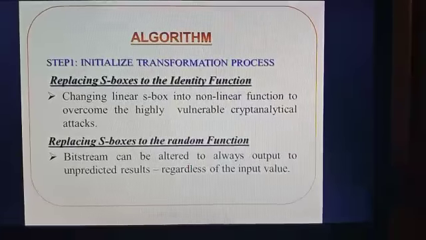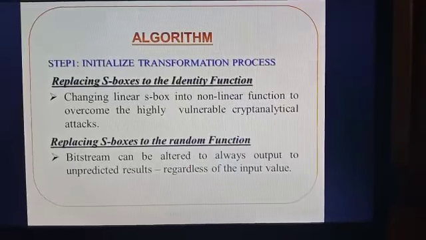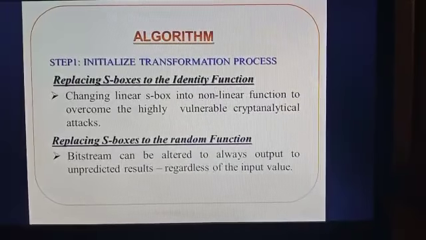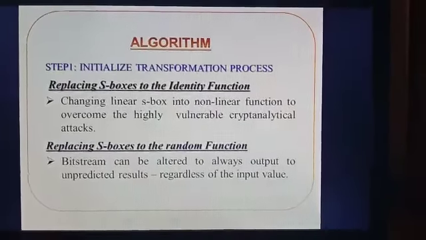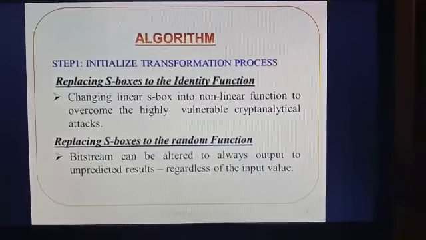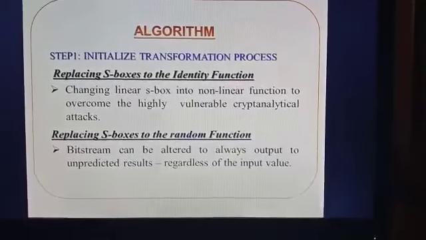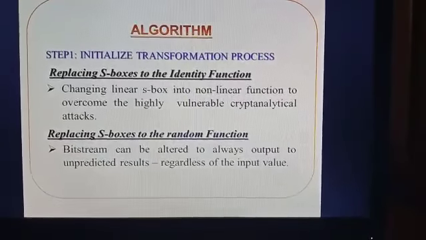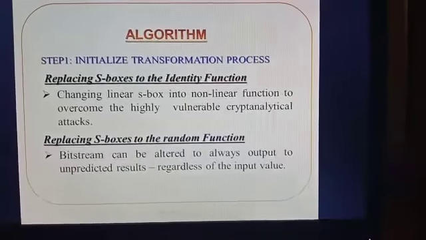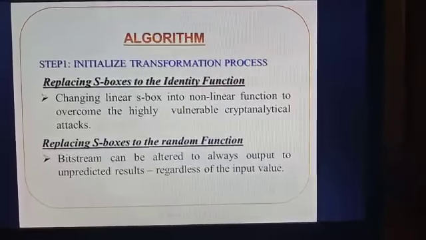And next, replacing S boxes with a random function. Bitstreams can be altered to always output unpredictable results regardless of the input value. If we give the value as 1, the output is -1, while for 2 the output will be -28 or something else, which will be more confusing for the hackers.